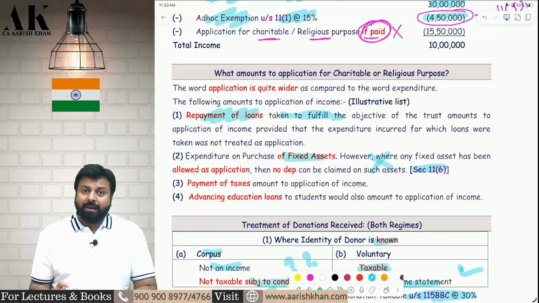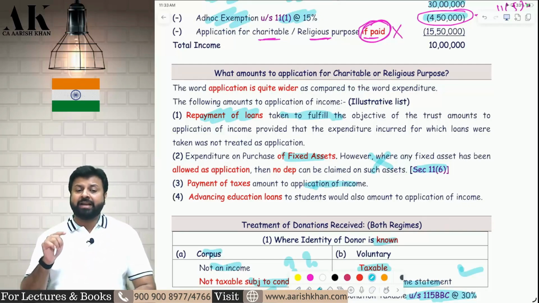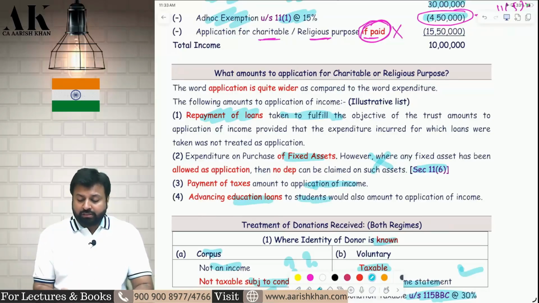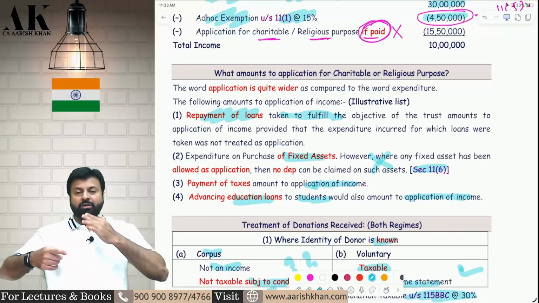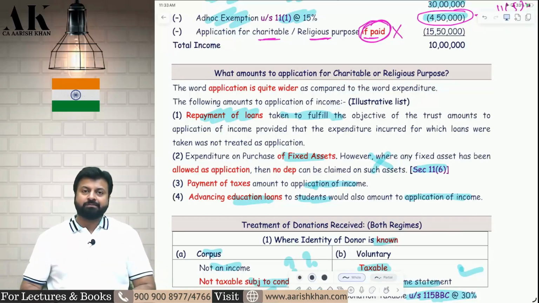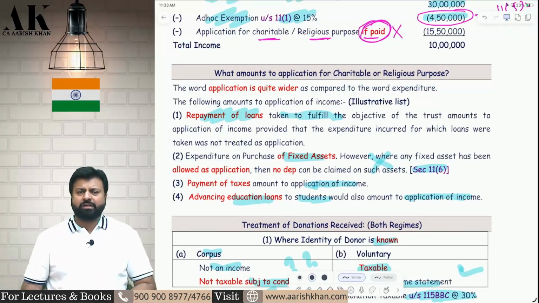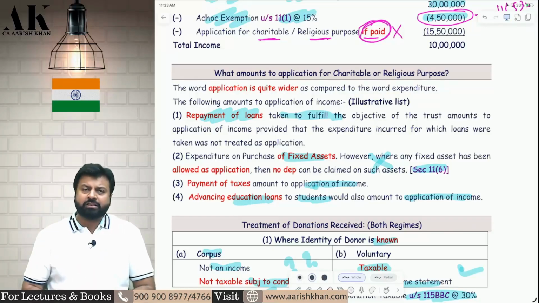Then payment of income tax is also considered as an application. This is the only exception under the entire income tax law where you are getting the benefit of income tax also as a deduction. Then giving education loan to the students can also amount to application of income. You are giving education loans to the students of the trust. Some needy students are coming, you are giving loans to them. That is the objective of the trust, to give loans to needy students. That can also be considered as an application for religious and charitable purpose. There is no exhaustive list for it.